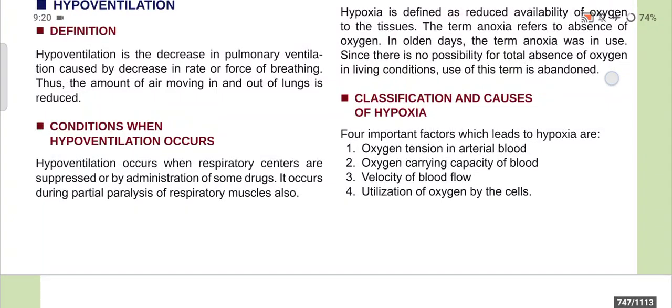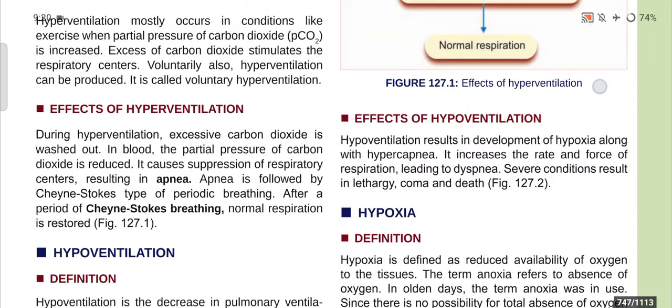And the conditions when hypoventilation occurs. Hypoventilation occurs when the respiratory centers are suppressed by administration of some drugs. It occurs during partial paralysis of respiratory muscles also.